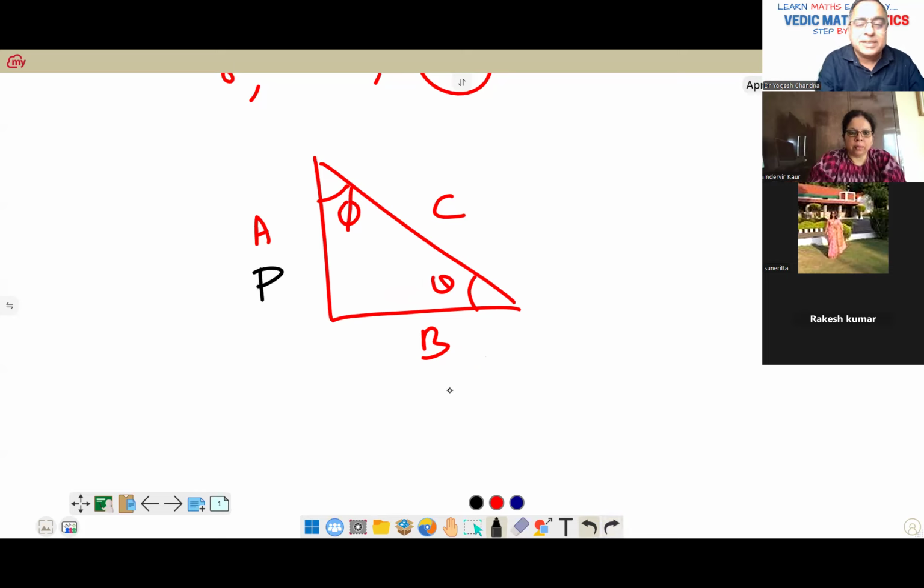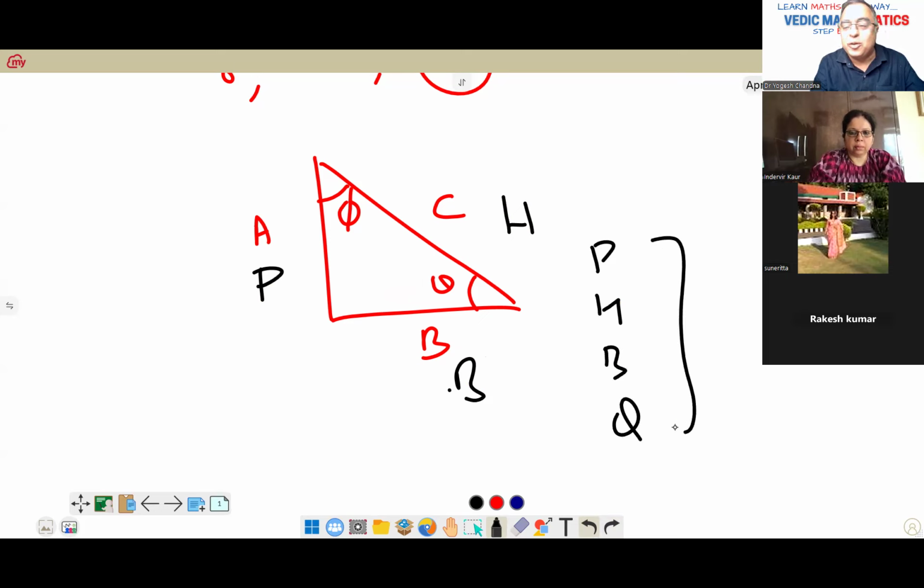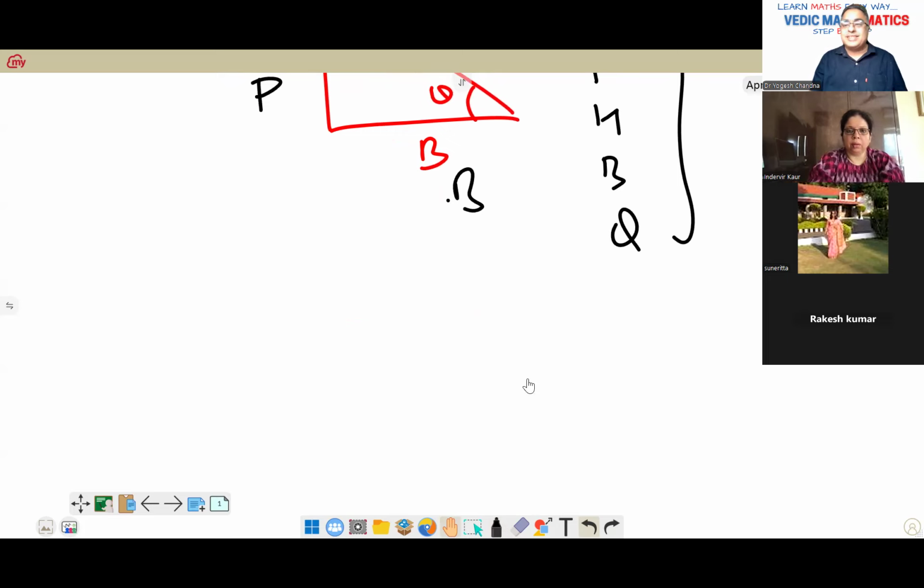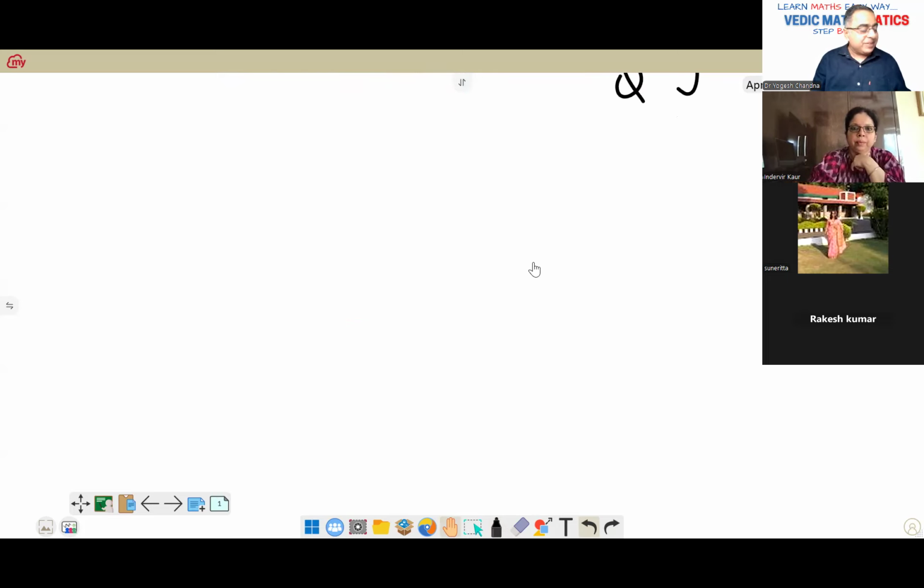Perpendicular. This is base, hypotenuse. So these are three different things. Out of these four, two will be given and you'll be able to do it, right? But today we'll not discuss theta. We don't have theta right now. We'll be working only on Pythagoras first, or Baudhayan numbers. Now the problem arises: you had two numbers, you were able to find the third. But what if you don't have two also? You have only one. Then how will you do it?